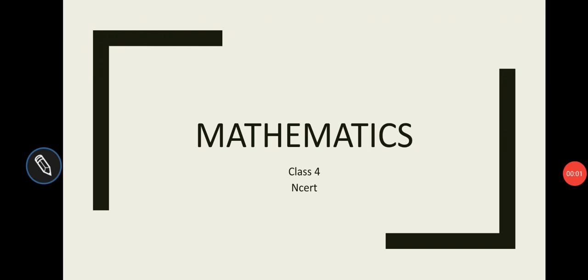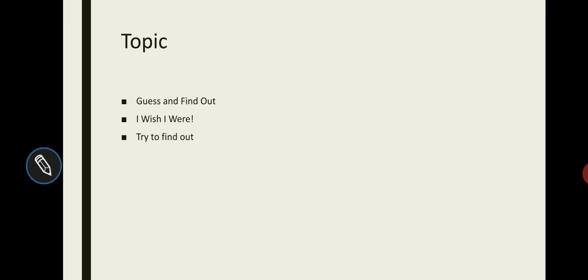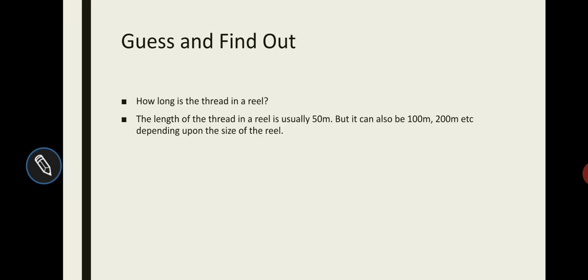This is the mathematics class of class 4 from NCERT. Today's chapter is Long and Short, and this is lecture number 5. Today's topics are Guess and Find Out, I Wish I Were, and Try to Find Out. Now, the first topic is Guess and Find Out.